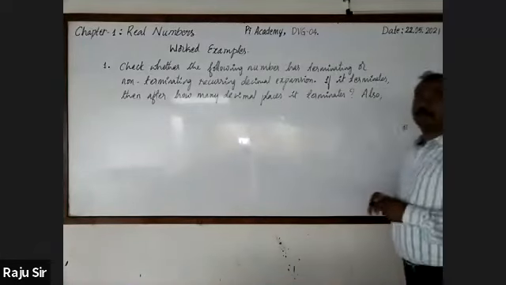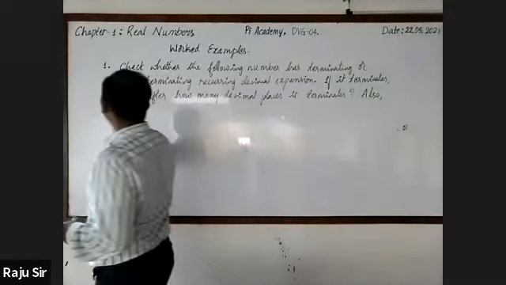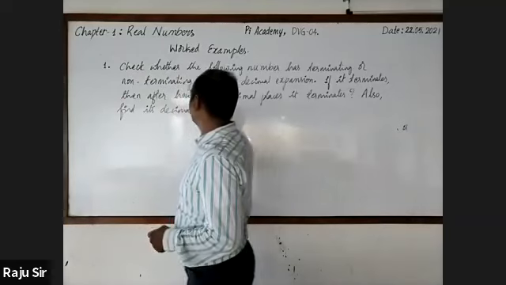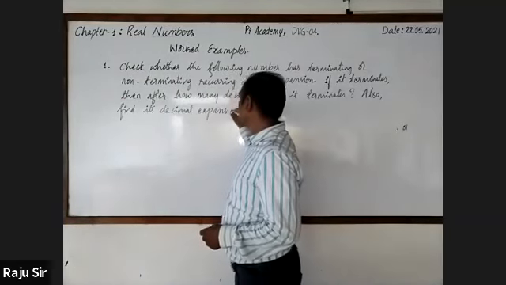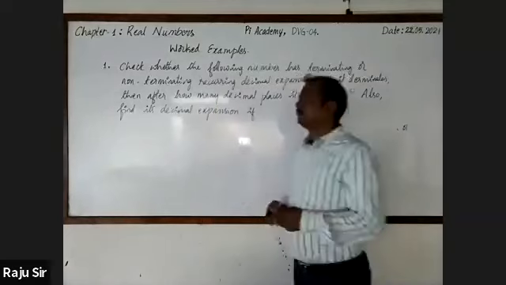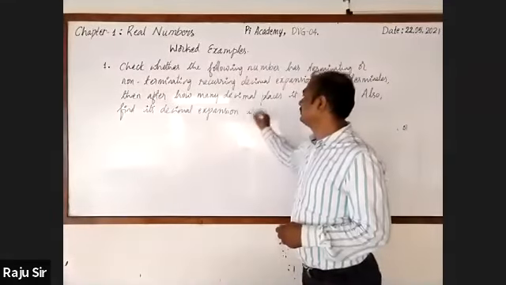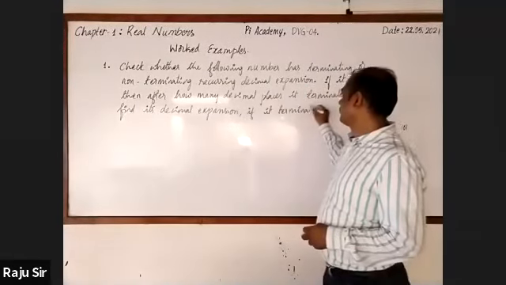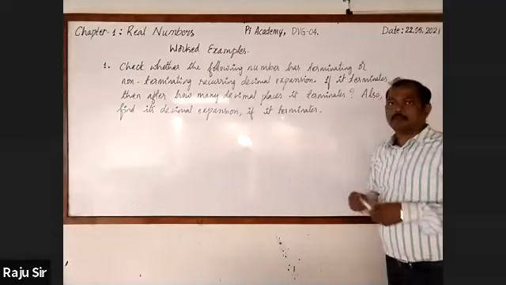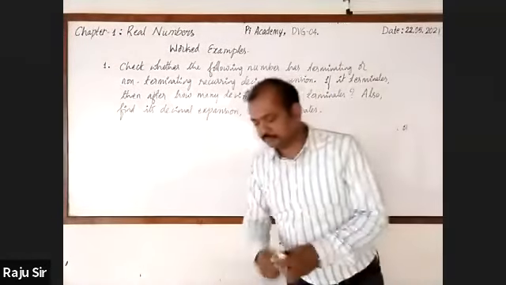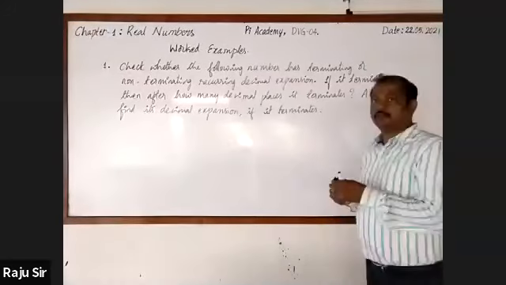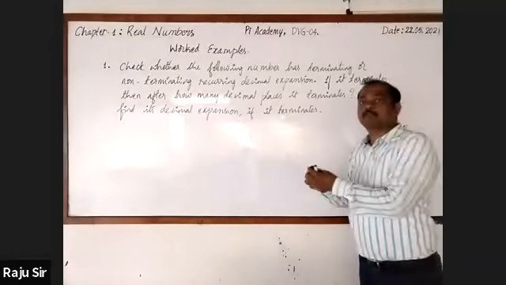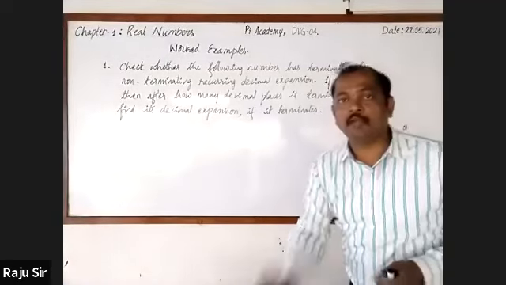Also find its decimal expansion if it terminates. I'll go for taking two examples because with respect to decimal expansion of the rational number, we have two cases.